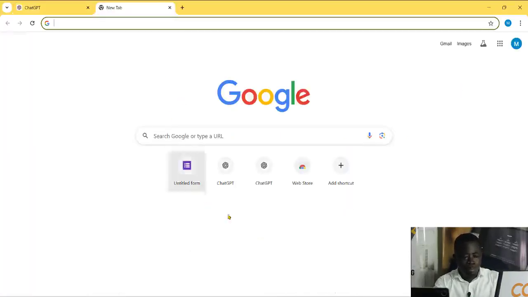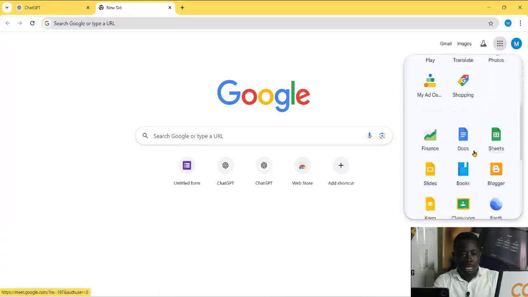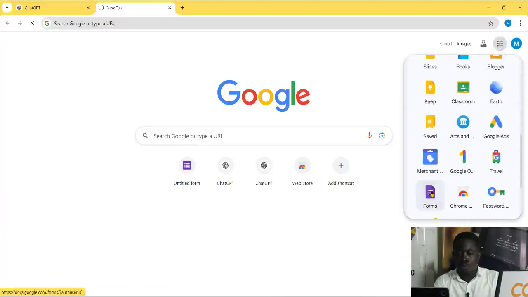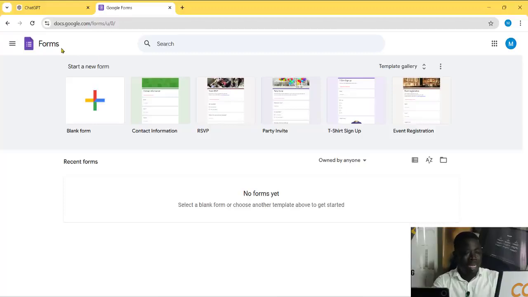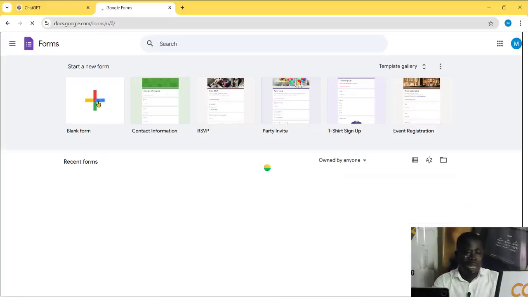Now let's go to Google Form. So let me create a new tab here. I have a form right away here, but you may not have it. You can go to forms or form.google.com, or on your menu, just come to where you have the Google apps. When you scroll through the apps, you find Forms. You can click on that, and then your Google Forms will show here. So this is a blank one. I just created it for this course. So what do you do? Click on a blank form.